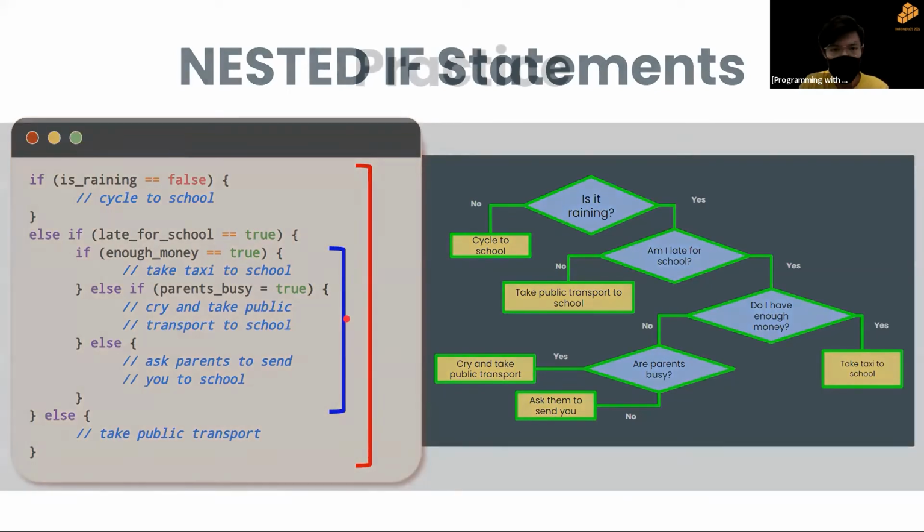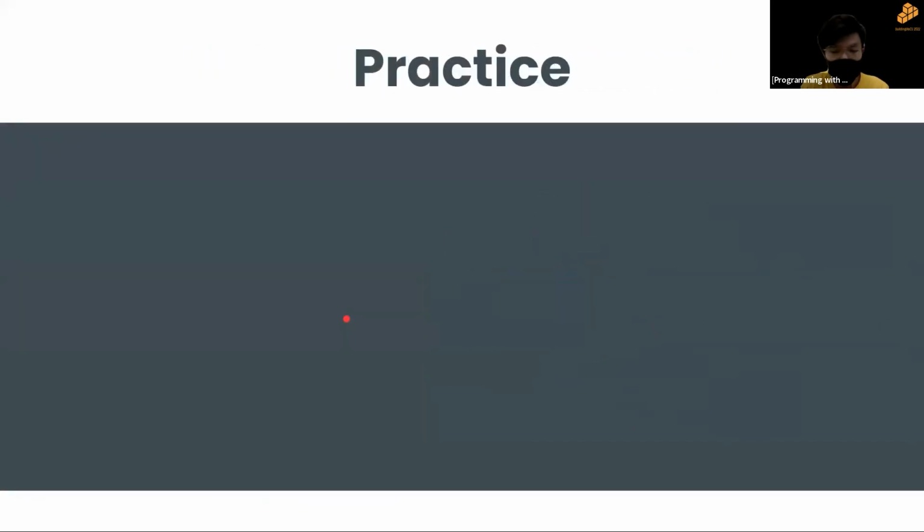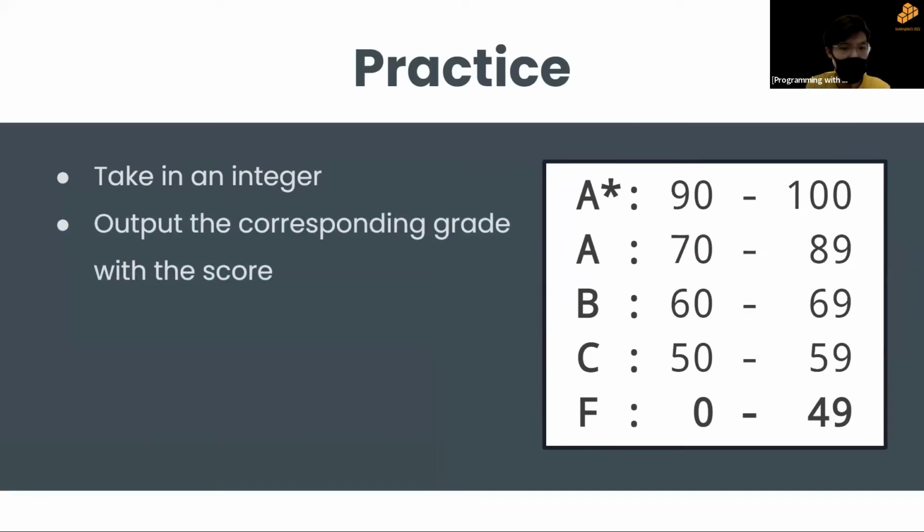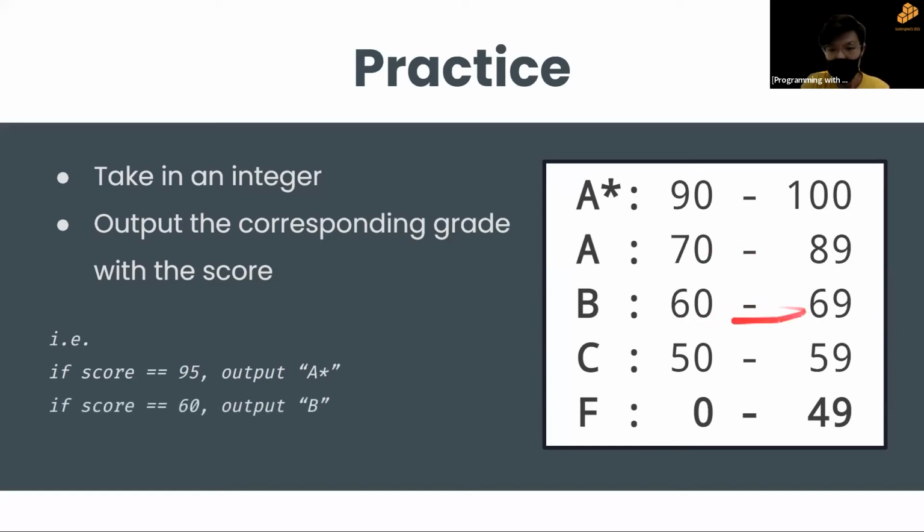All right, so now let's move on to a practice. Here we have a grading board, just a standard grading system. I want you to take in an integer, similar to what we've done before, and output the corresponding grade with the score, right? For example, if our score was 95, we output A star. If our score is 60, we output B. If our score was 49, we output F, right? So how do we do this?